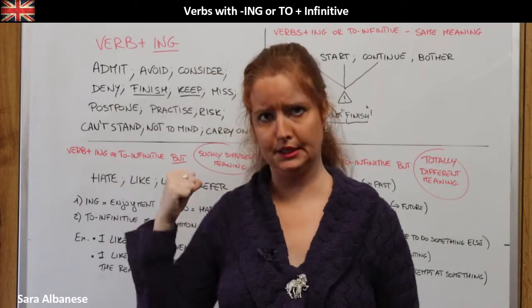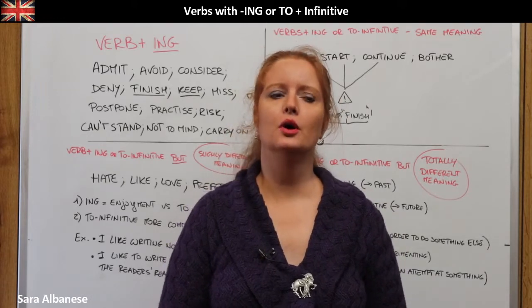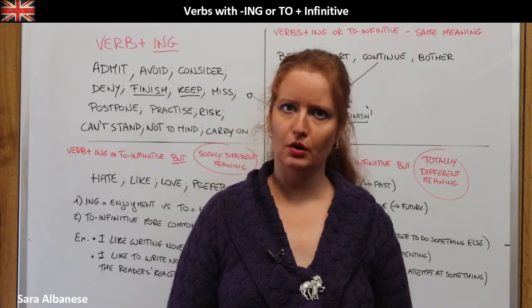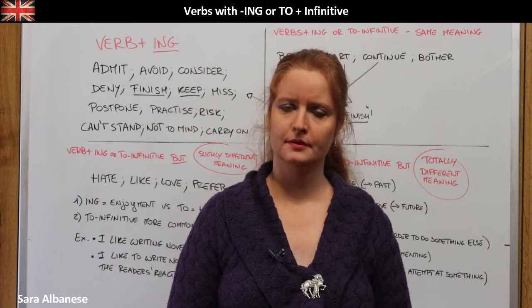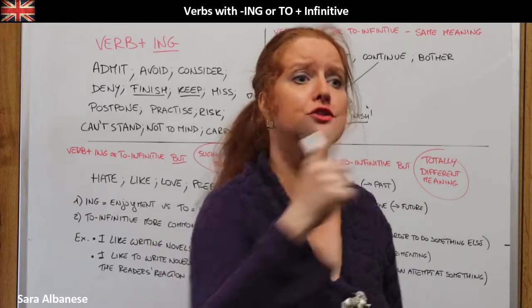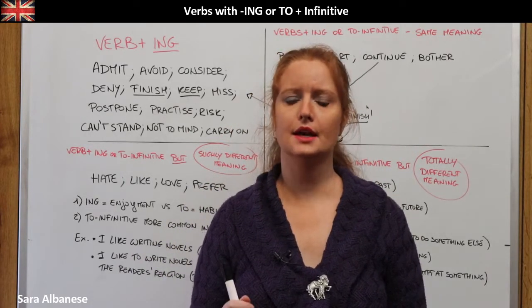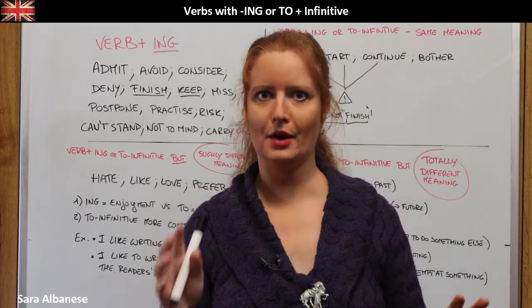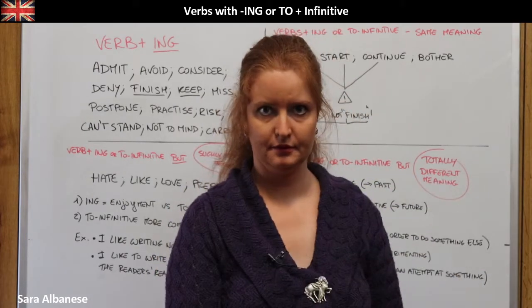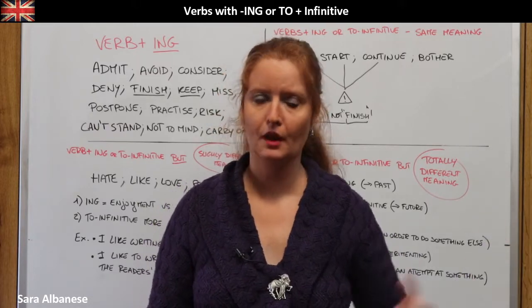I remember meeting you. But if I tell you, remember to close the door when you go out, then I'm reminding you, I'm telling you to remember to do something in the future. And it's sort of a warning, okay? Remember to do something, and you haven't done that yet.